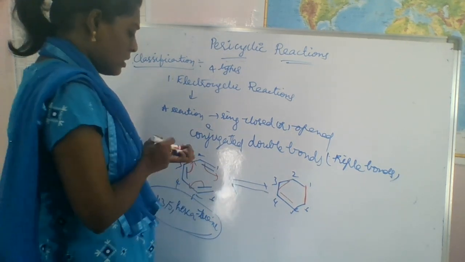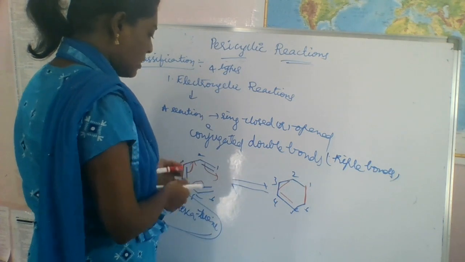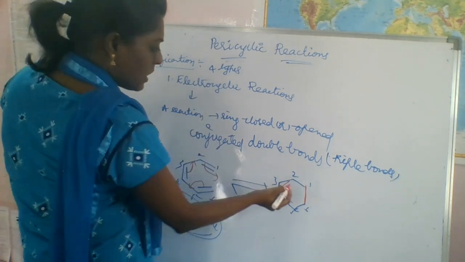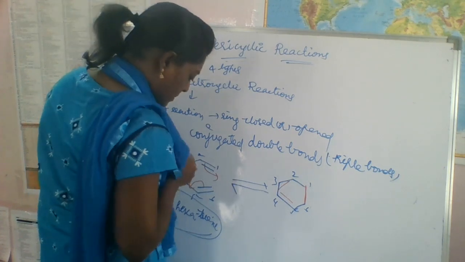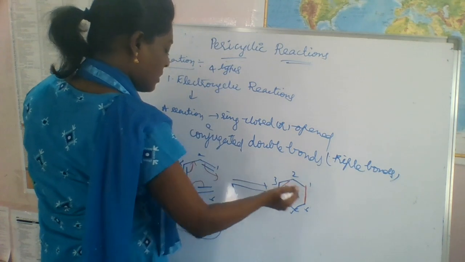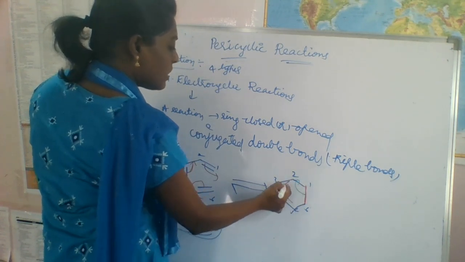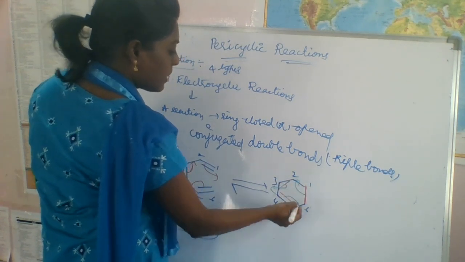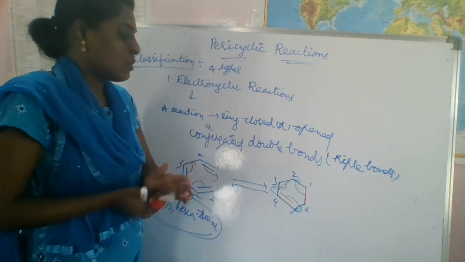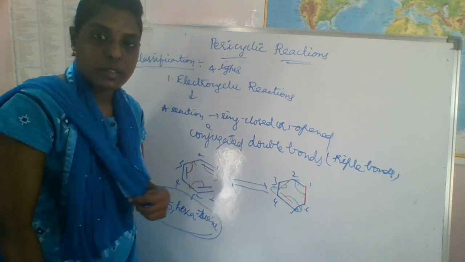So we can shift electrons, meaning these bonds. If you shift this one, again it will be shifted here, and here. So this is a reversible reaction.